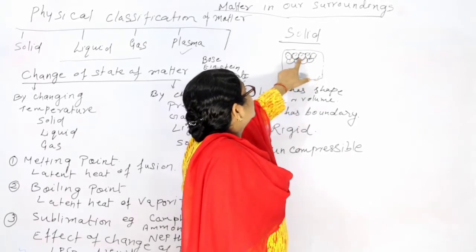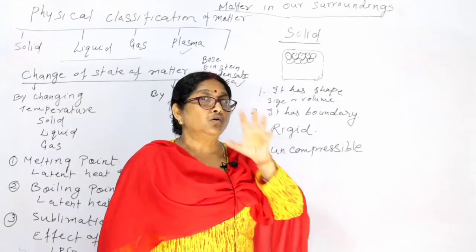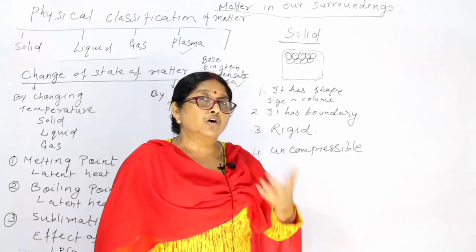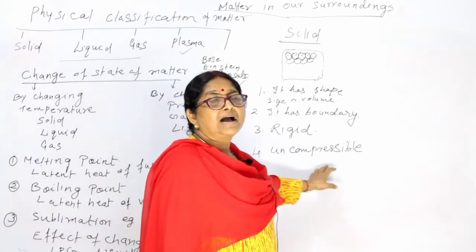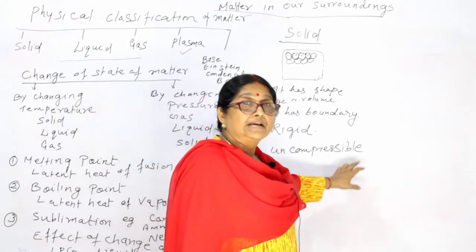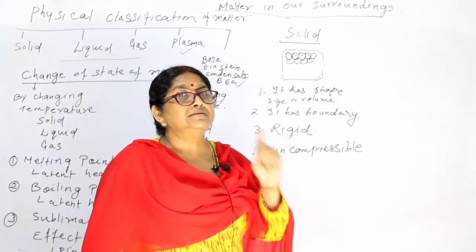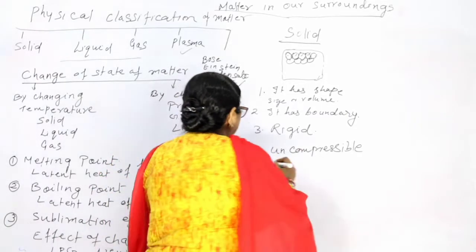There is no space between the two molecules. So they cannot be compressed. So what is the reason they are uncompressible? They cannot be compressed because there is no intercellular space between them.